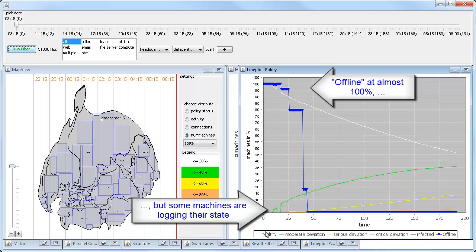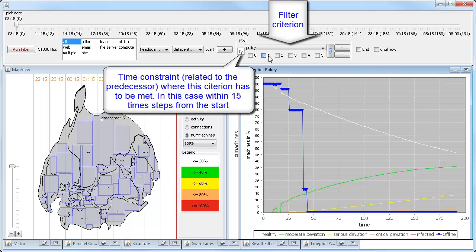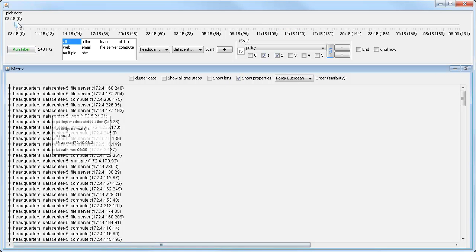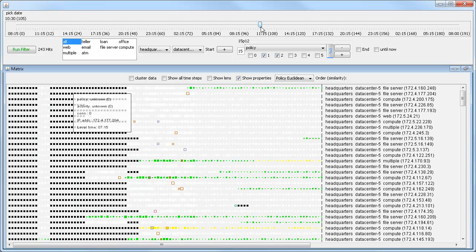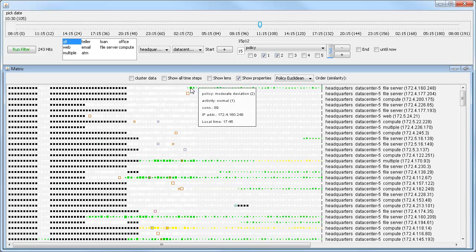In a comparison of the healthy status with the number of offline machines, it appears that almost all machines are offline at the beginning. We investigate the peak around time step 10 by searching for online machines during the first hours with the help of our state sequence filter tool. Our matrix view provides details about each status message of every selected machine. It depicts policy as fill color, activity as border color, and number of connections as size.